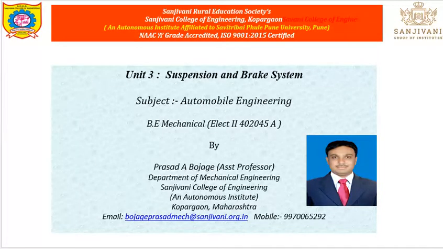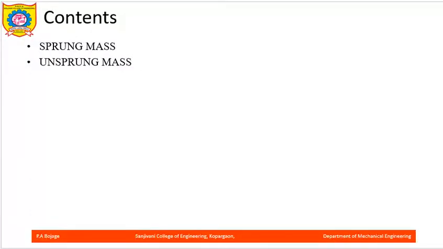Those are sprung mass and unsprung mass. Now before starting with the suspension system, we need to understand what is a sprung mass and what is an unsprung mass, because in an automobile we have already seen the frame of the body, the automobile frame, the chassis, and on the chassis and wheels the suspension system is attached. Now let us discuss these points in detail.